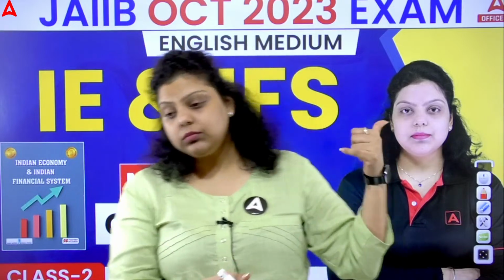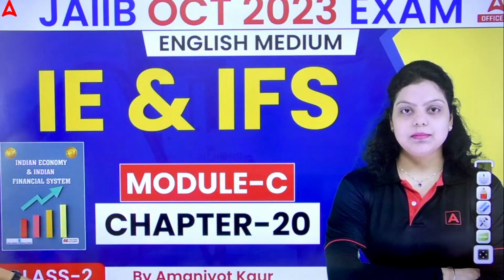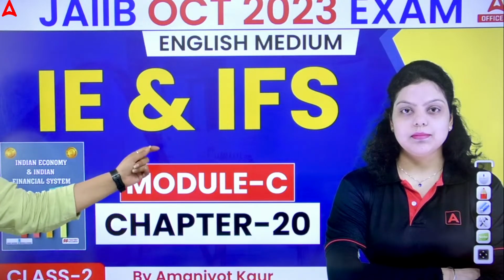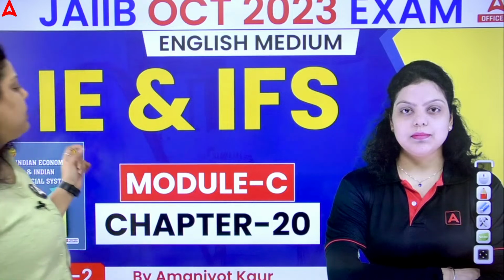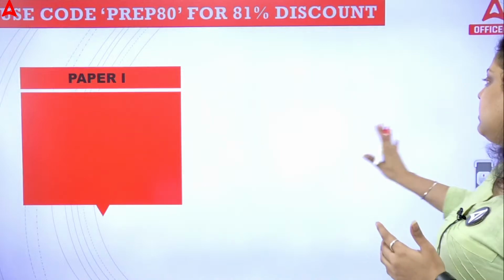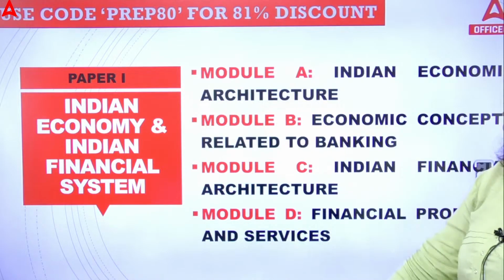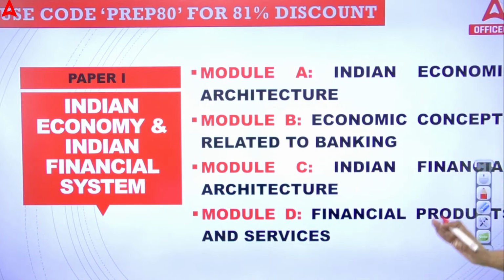In the first class, we covered part 1 of chapter 20 of your module C, and in today's session we are going to cover the second part of the same chapter. I have already told you that modules C and D both cover around 60% weightage in your paper. That's why we are starting with module C, that is Indian financial architecture.